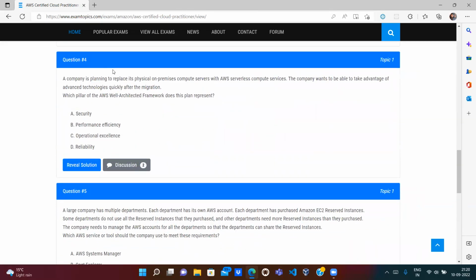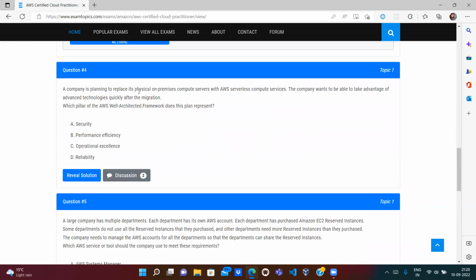Question number 4. A company is planning to replace its physical on-premise compute server with AWS serverless. So they will remove their on-premise compute server, that's the compute server, with the compute serverless. So they are not using the EC2. They will replace it with the serverless. So it could be Lambda or maybe Fargate.